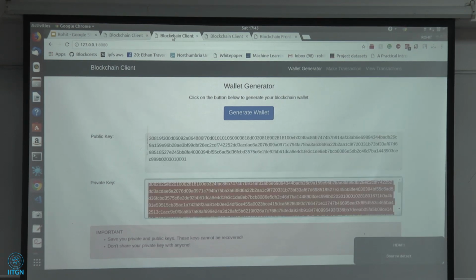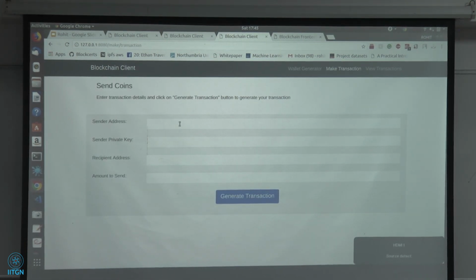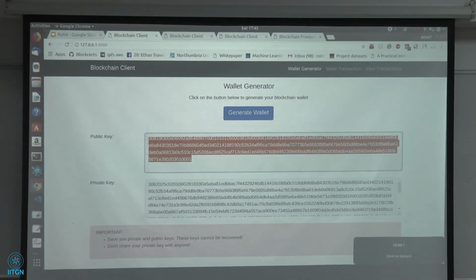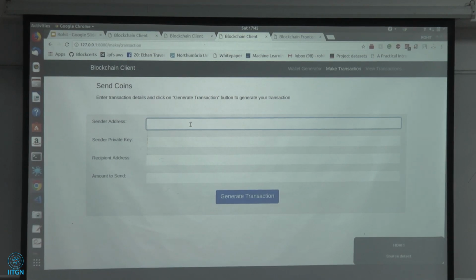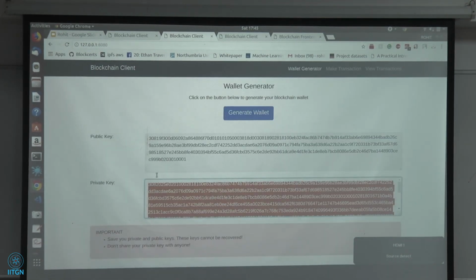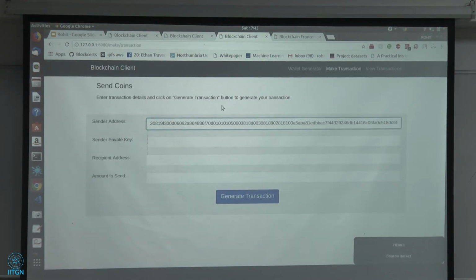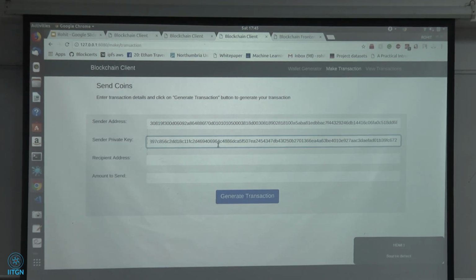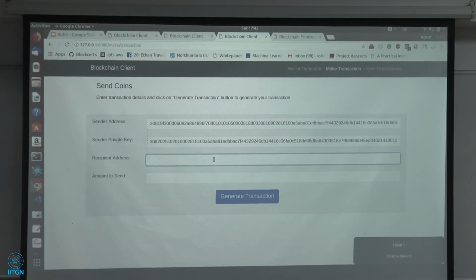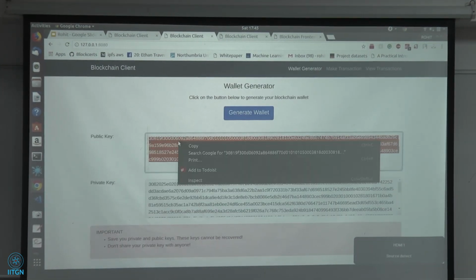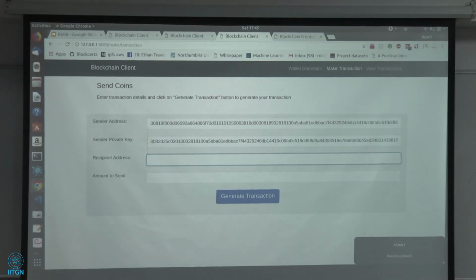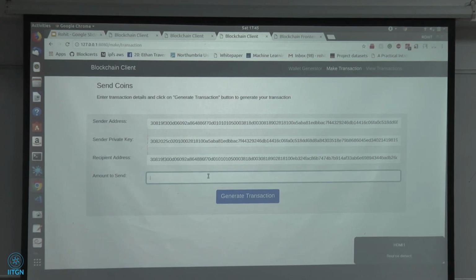This is in Python, and basically I do a transaction. You have to take a public key and a private key. I generated the public key, which is given here. The private key is given here. This is the sender's private key. You don't have to disclose it to any other person. And the recipient address is the recipient's public key. That goes here, and then the amount, suppose 500.